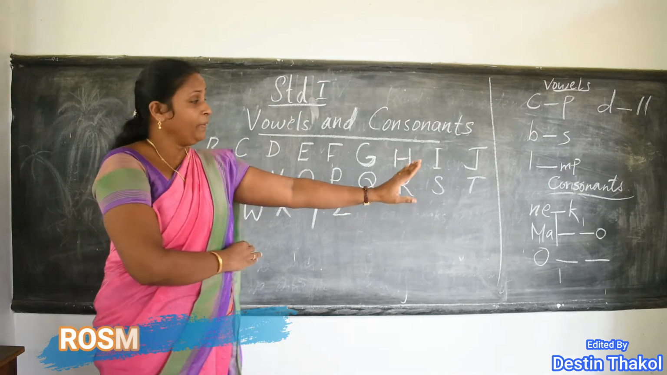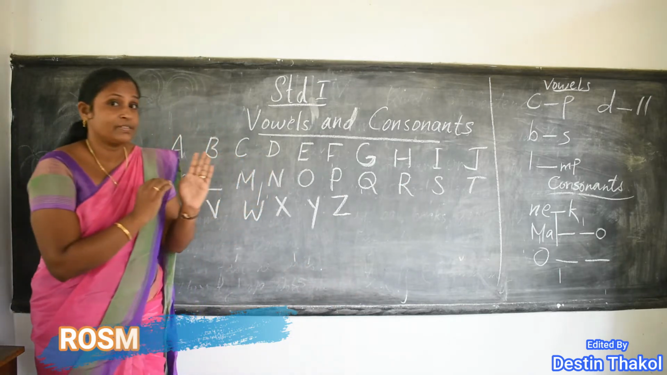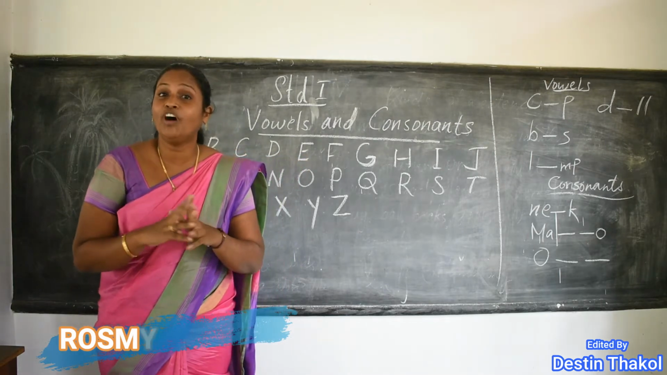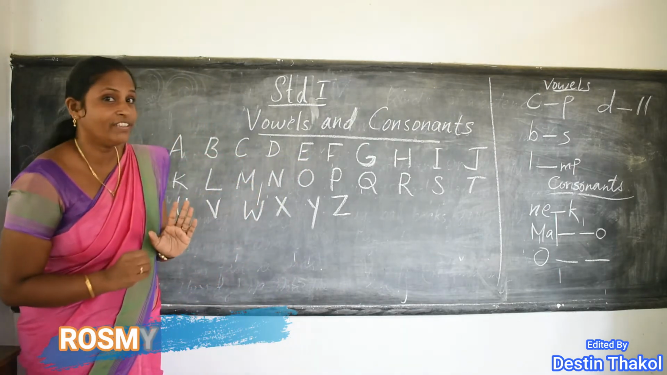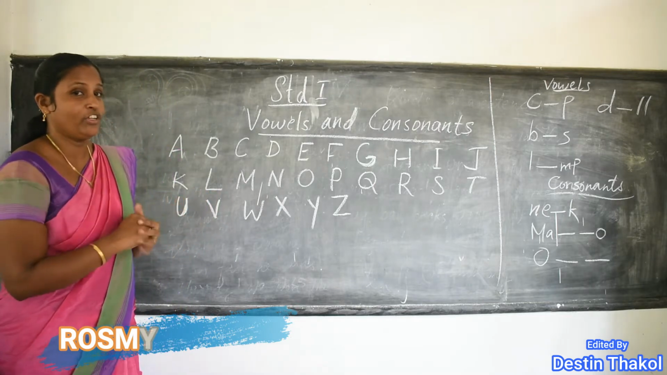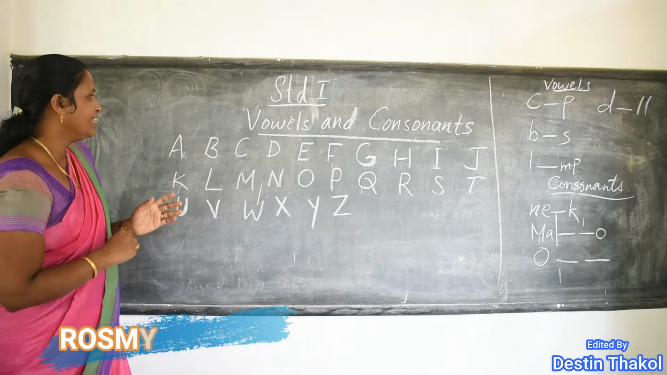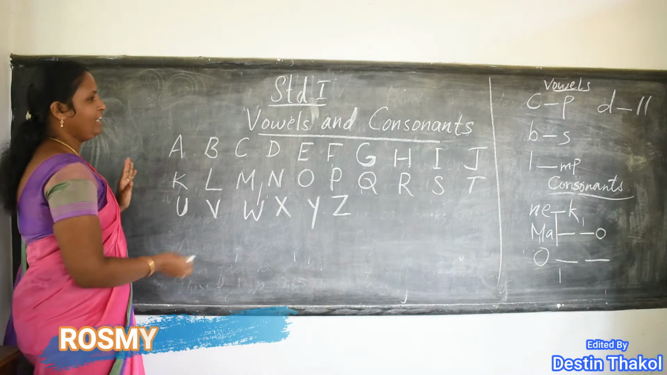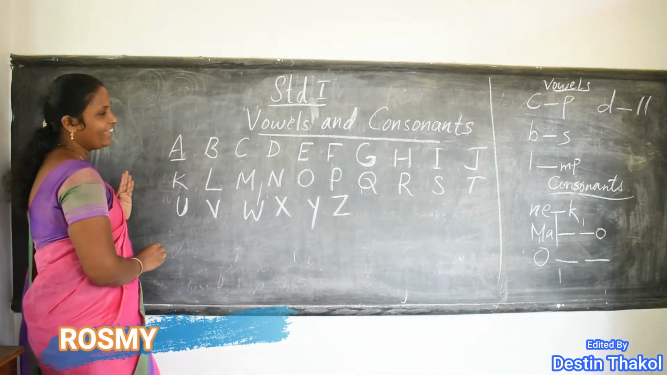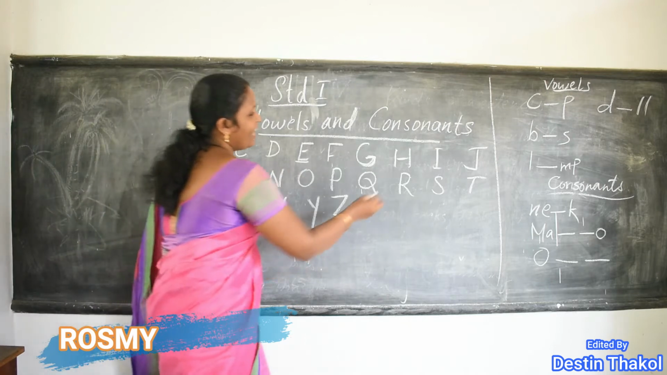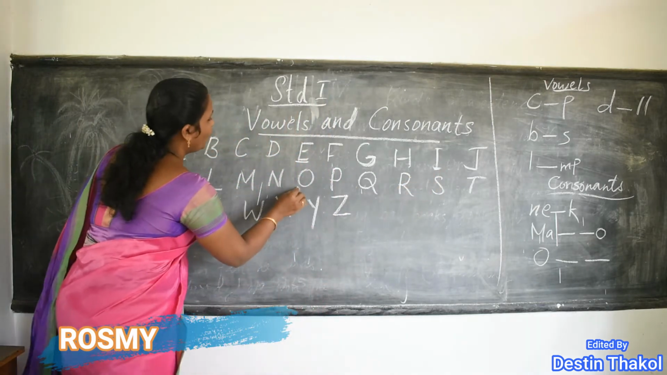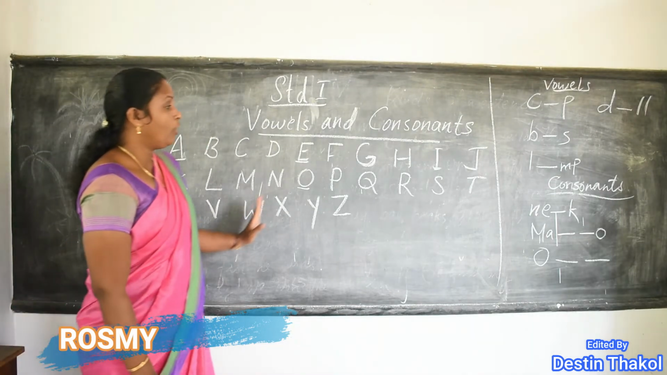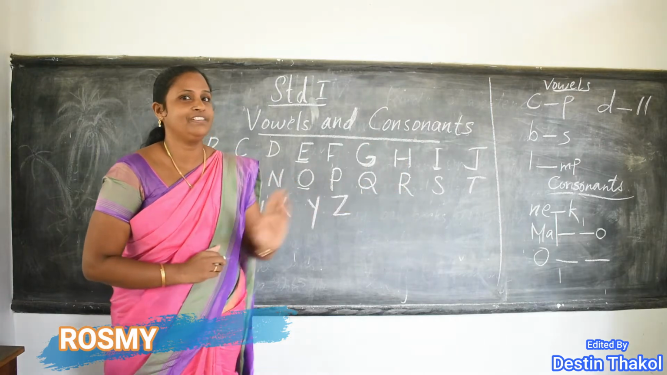Okay? And out of these, 5 members are very special. Who are they? All of you look here. Let me pick out those 5 members. A, E, I, O and U. Okay? These are the 5 special members.